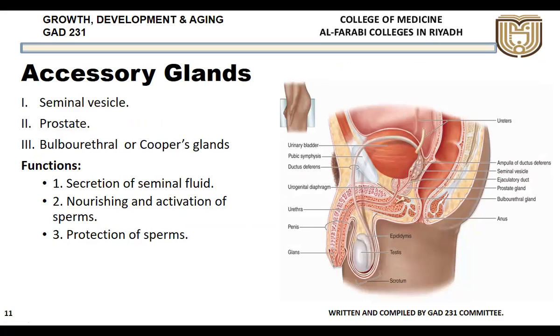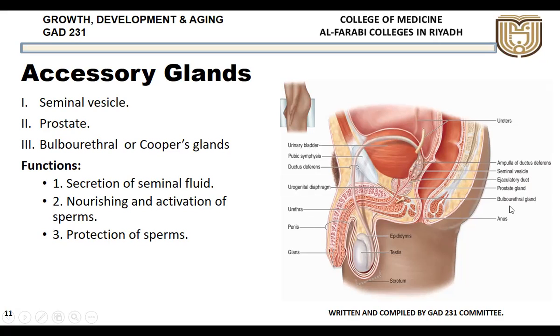Now coming to the accessory glands, there are three accessory glands: the seminal vesicle, the prostate, as well as the bulbourethral glands, also called Cowper's glands. As you can see here, these are the seminal vesicles, the prostate, and these are the bulbourethral glands.